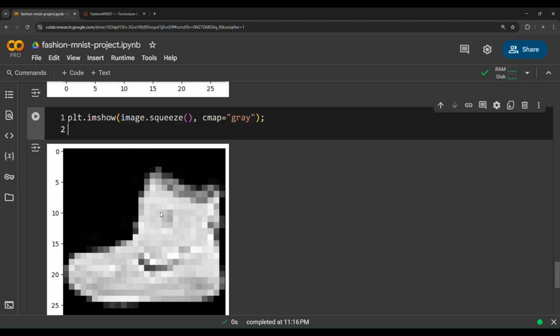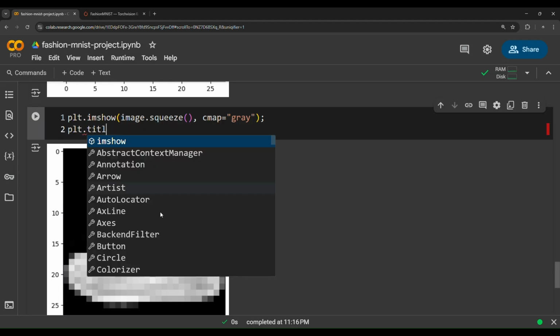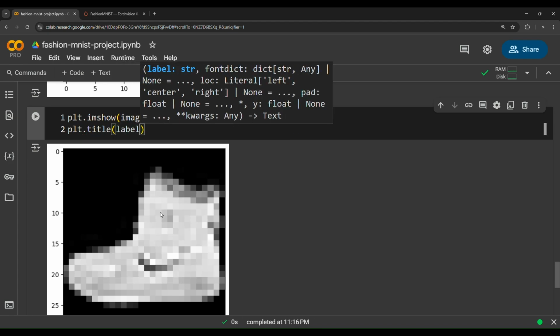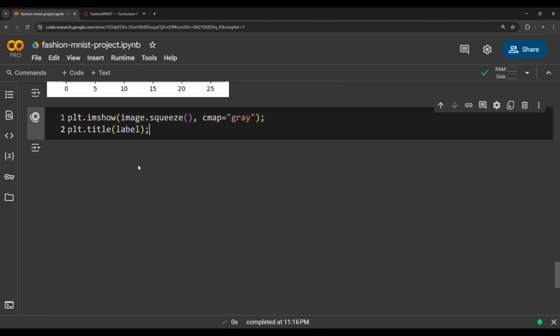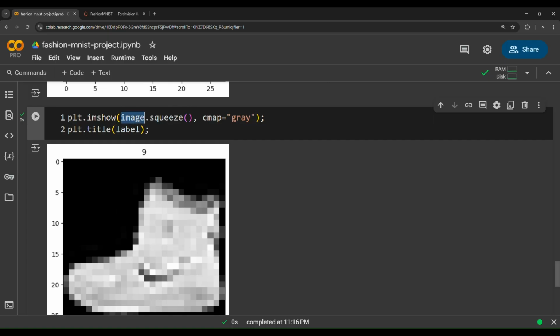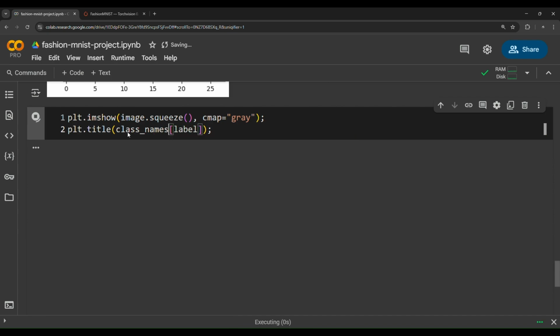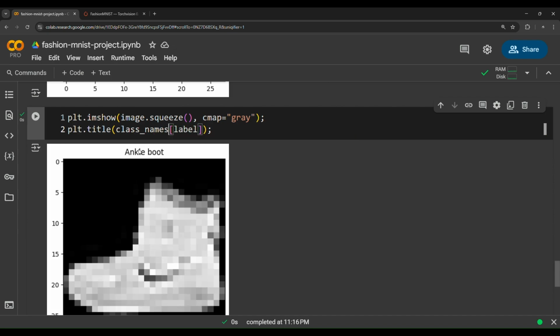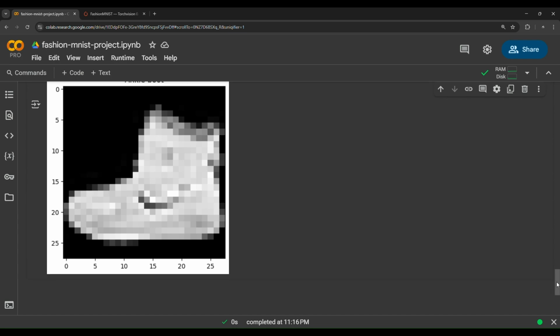Now if we specify the title of this image, plt.title, and then pass the label as it is, we will get the number 9. But if we index on the class names variable, we will get the name of this image, or the label. As you can see here, ankle boot. So we have gotten the ankle boot title for this image. Now we have visualized the first sample.